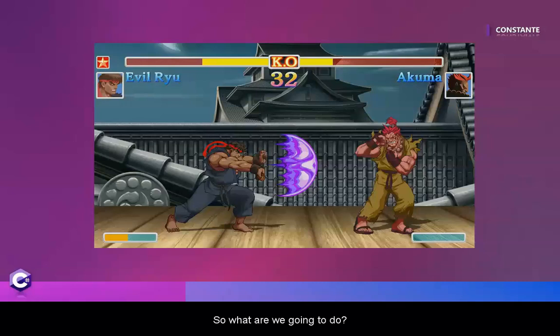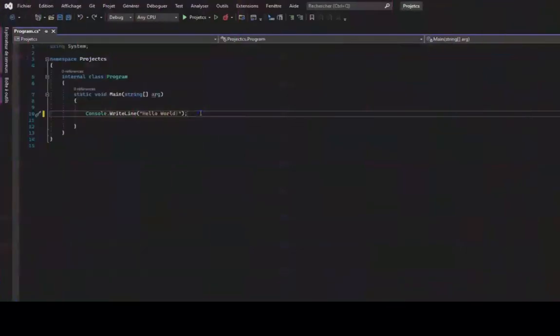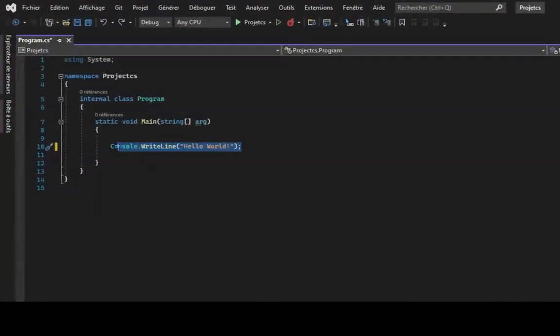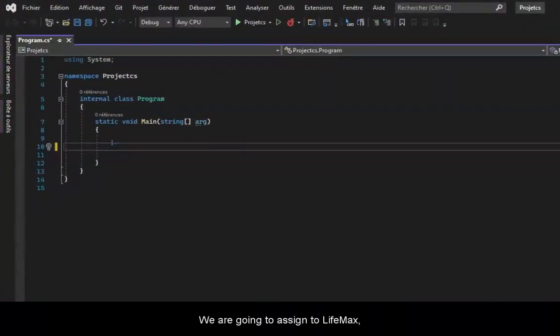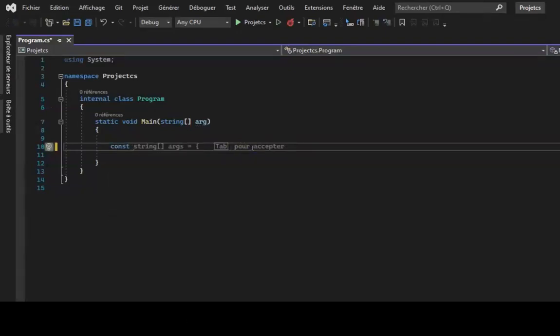So what are we going to do? We are going to assign to lifeMax the value contained in lifeMax minus 1, which means 100 minus 1.